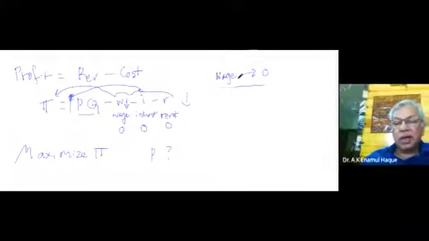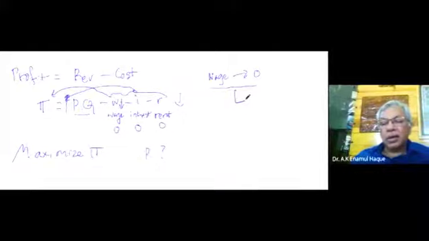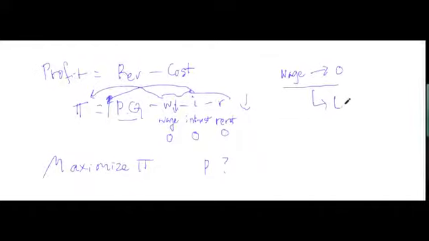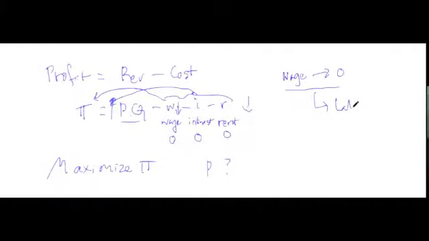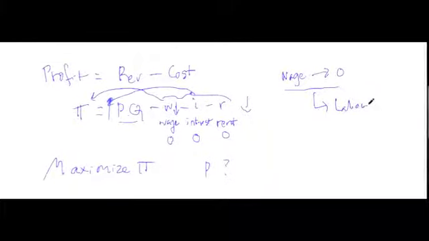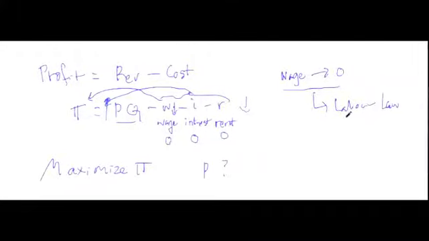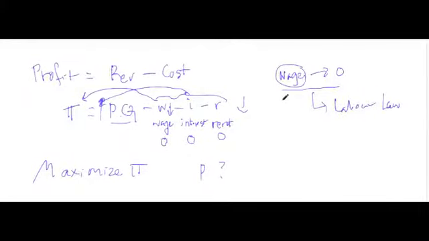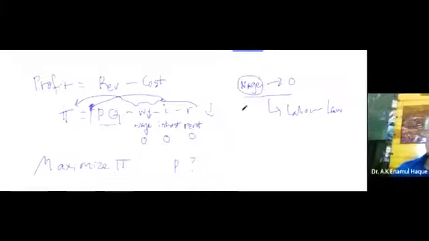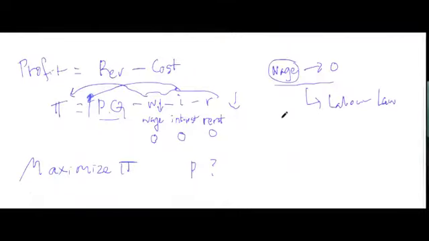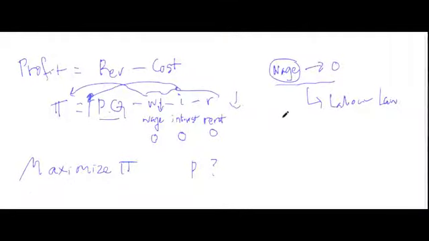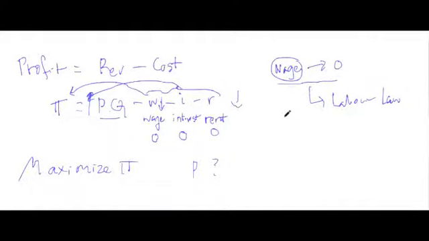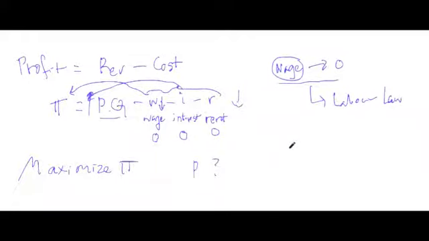So now you realize that in order to make profit higher, one strategy is to reduce wages, and that is why you expect government to create laws. That is why there are labor laws. Why is there a labor law? Because we all know by definition that owners will always try to reduce wages to zero. It is a common practice globally, not just in Bangladesh. Owners never like labor law. And managers are unfortunately representatives of the owner in many cases.